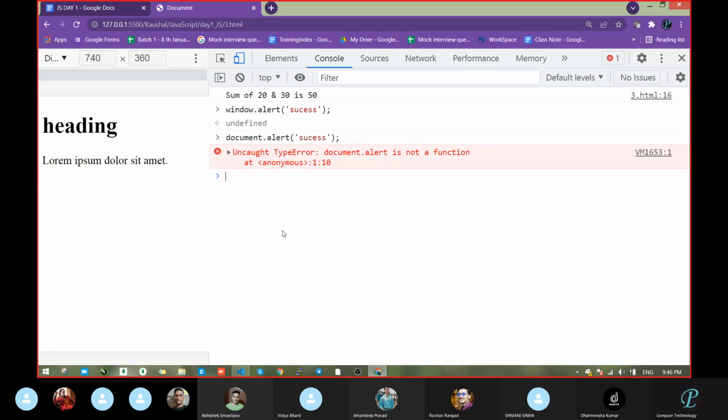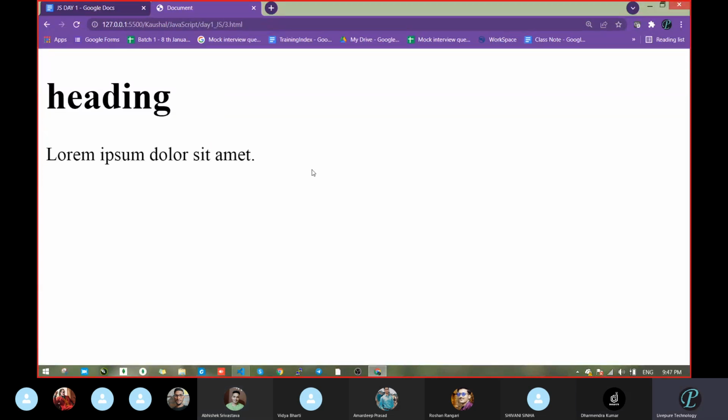Can anyone tell me why? Because with window we use alert, which shows pop-ups. But with document, you can write some text. What do you understand from the word document? A file, yes. So it's like a page, correct? Document means like a page. So whatever text you are getting here, it's like a page or not?